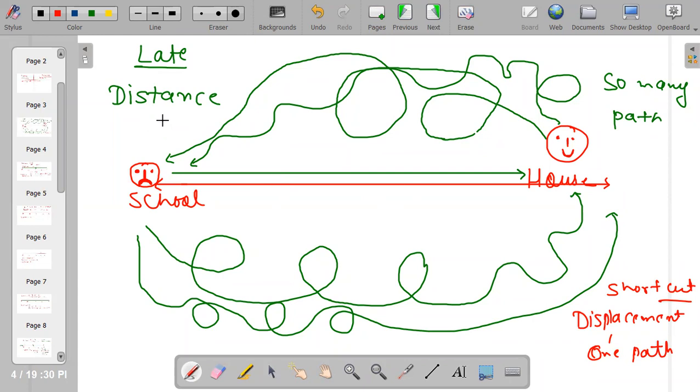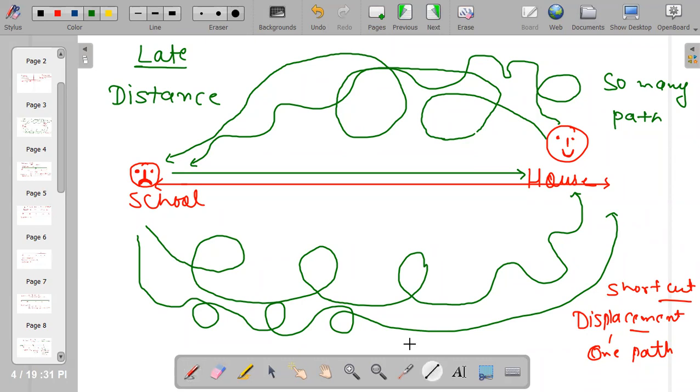So when I'm using distance, I can use as many paths as I can manage. For displacement, I can use only the shortcut, the shortest distance.